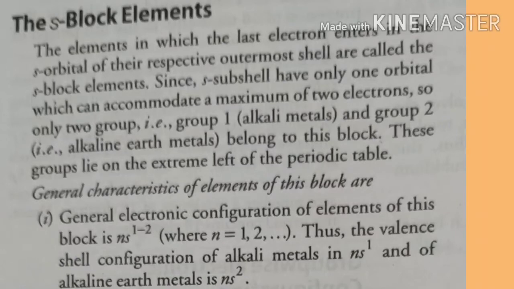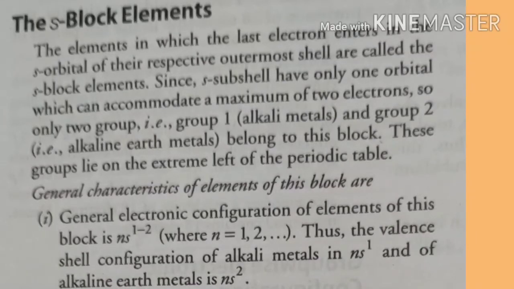Now we'll see the general characteristics of elements of this block. The general electronic configuration of elements of this block is ns1-2, where n is equal to 1, 2, 3, 4, etc. Thus, the valence shell configuration of alkali metals is ns1 and of alkaline earth metals is ns2.